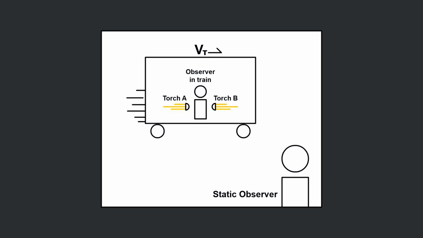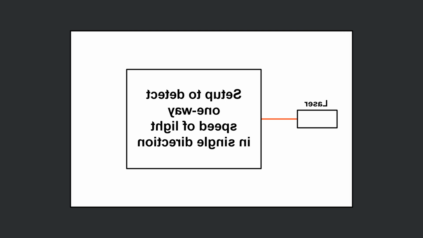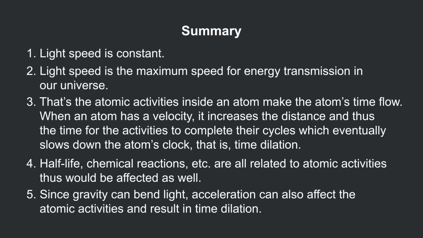According to my hypothesis, velocity of objects is an absolute value. That means a static observer outside the train is always correct, and the observer on the train should be able to observe the same result in some way. To put it simply, we should be able to identify Earth's absolute velocity using a one-way Fizeau experiment. We should be able to see time differences when we rotate the setup to 180 degrees if the velocity is not zero. Let me try to summarize the points I made in this video.